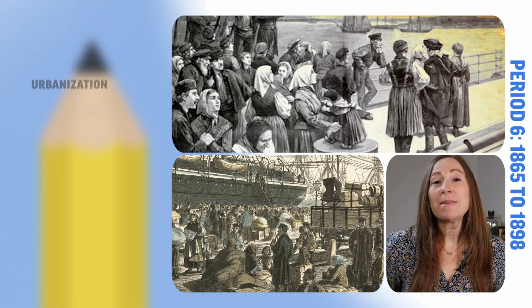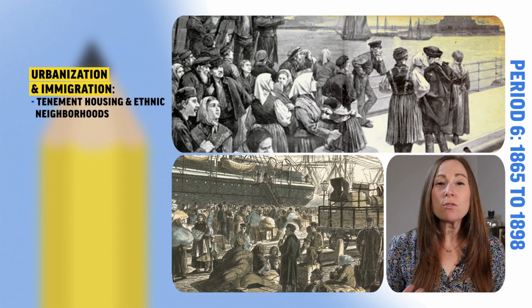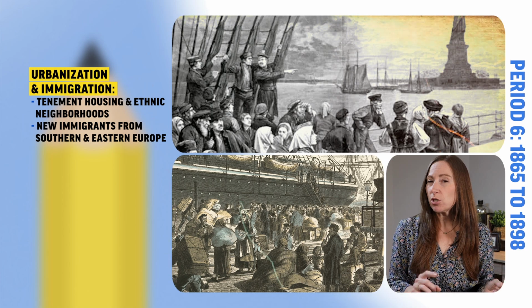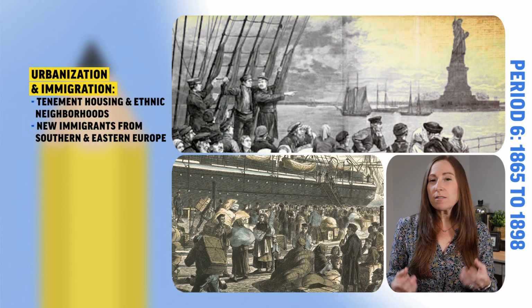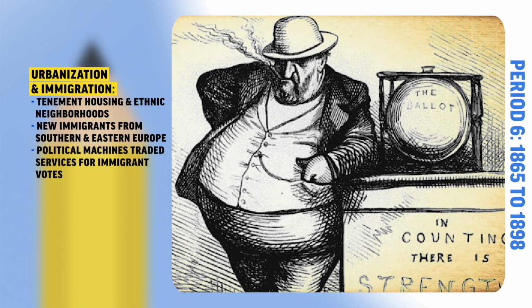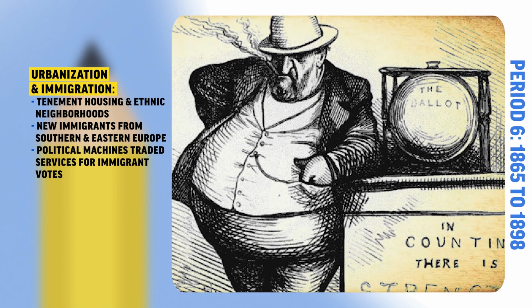This period also saw the rise of immigration and urbanization. Tenement houses were built for the poor and for immigrants who often settled in ethnic neighborhoods. While the antebellum period saw immigration mostly from Germany and Ireland, these new immigrants mostly came from Southern and Eastern Europe. And political machines like Tammany Hall often took advantage of these immigrants by trading services for votes.